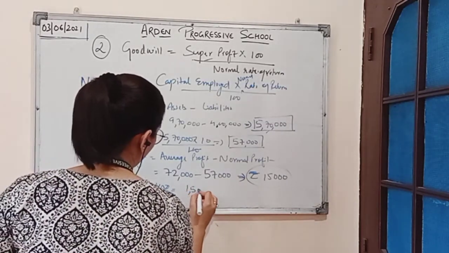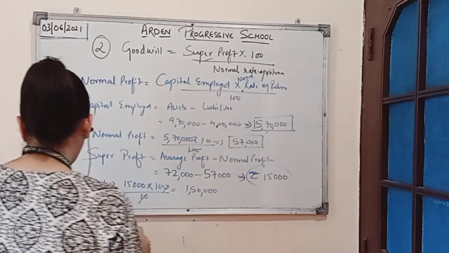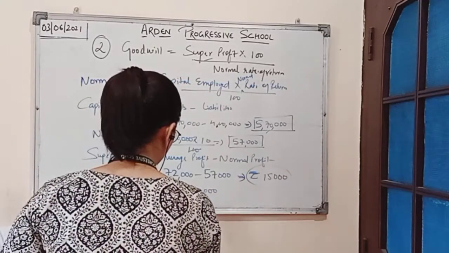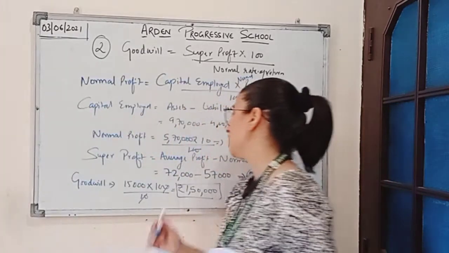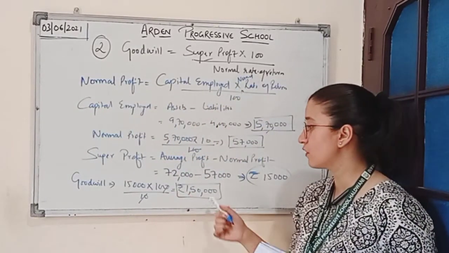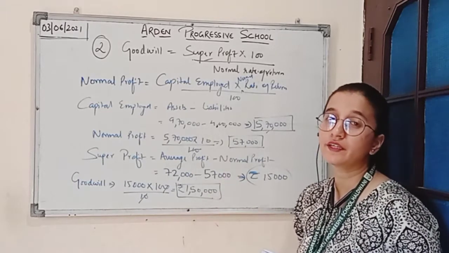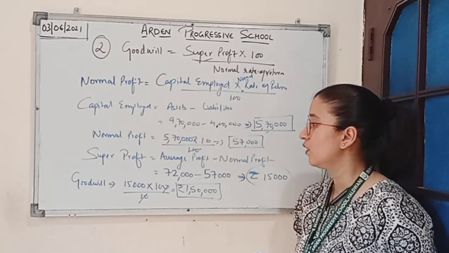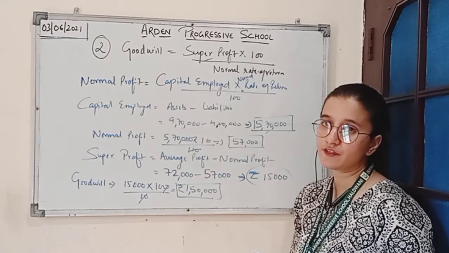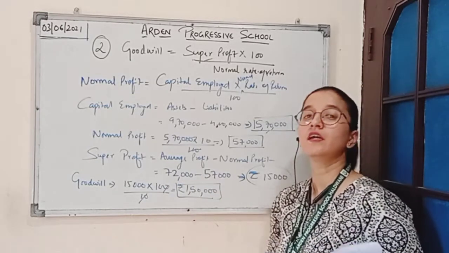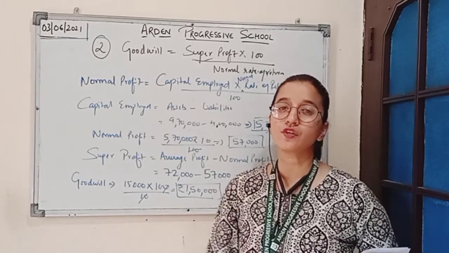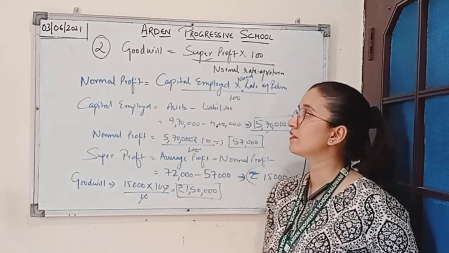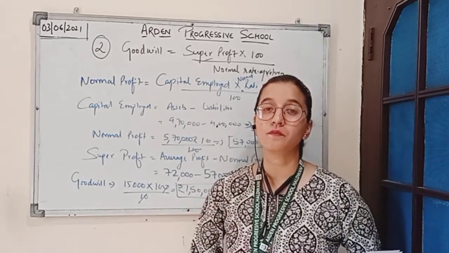So here the value of goodwill is rupees 1,50,000. So here also the amount of goodwill is the same as we have calculated by the first method, only the formula is different, the answer will be the same. So this is how we will solve the question based on valuation of goodwill under the second method of capitalization method.